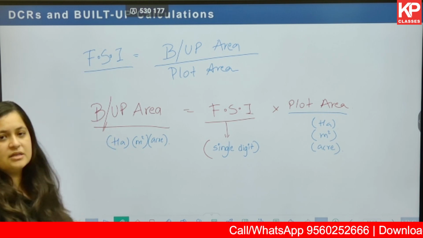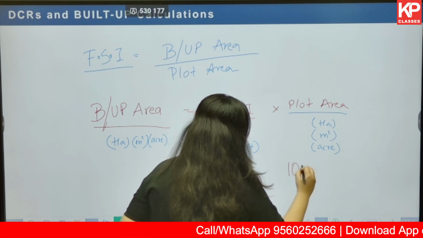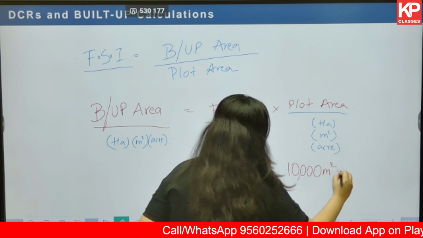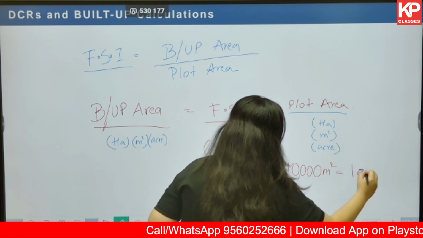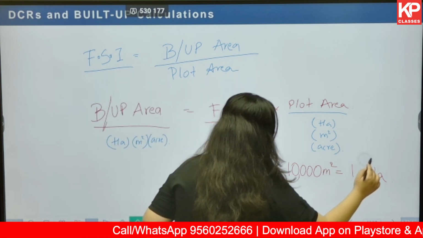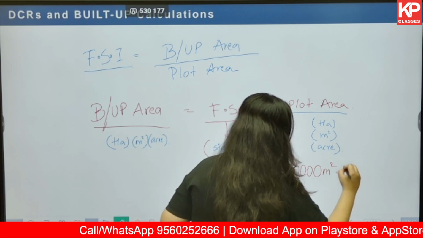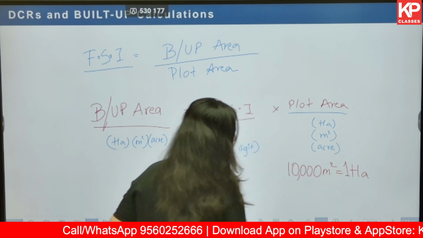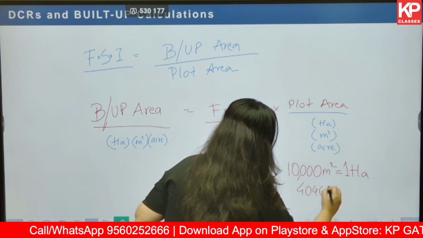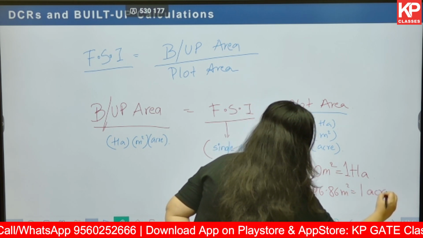If the unit is not the same, you have to do conversion: 10,000 meter square is equal to 1 hectare, and 4046.86 meter square is equal to 1 acre.